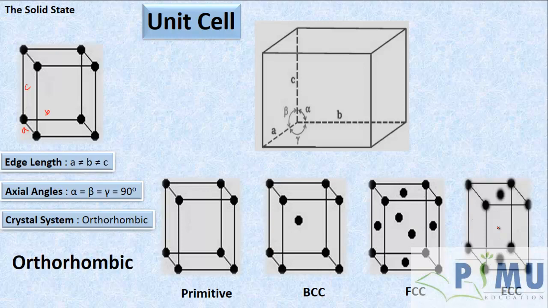In one crystal it may be FCC, in another crystal it may be BCC, in another it may be ECC. We can determine experimentally which one it is. Examples for this are potassium nitrate and barium sulfate.